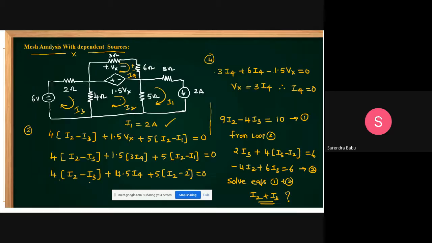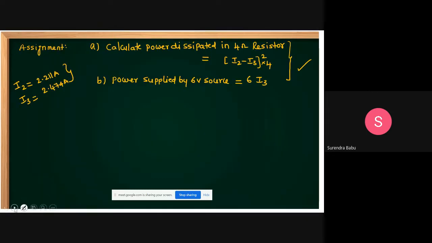Okay, this I calculated, how you can get I4. That is just by substituting I4 equal to 0. Actually, I erased that one. 6I4 minus 1.5x into 3 into I4 is equal to 0. We are getting I4 equal to 0 at that point. Yes, friends. Is it okay?